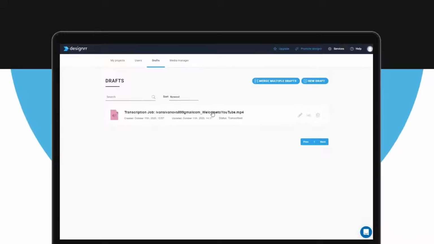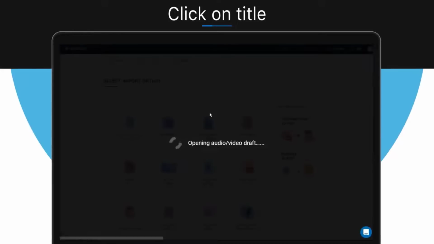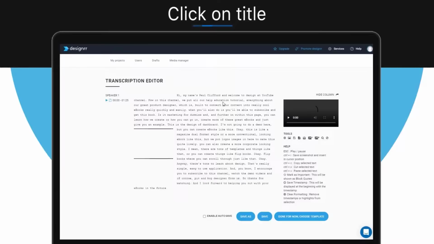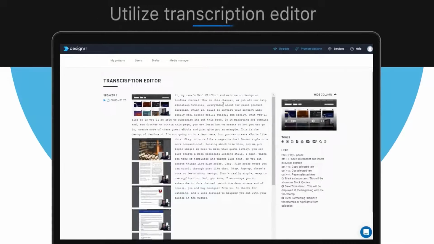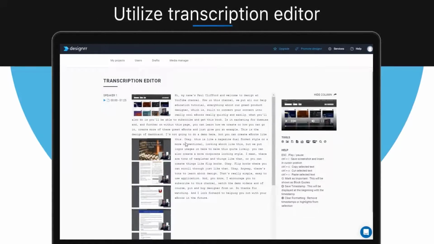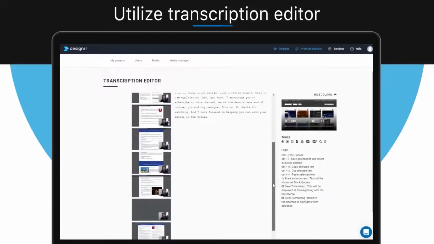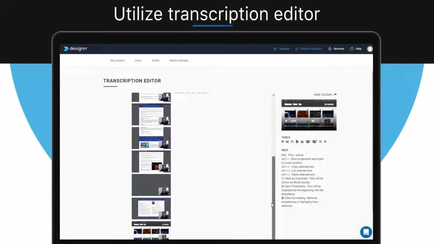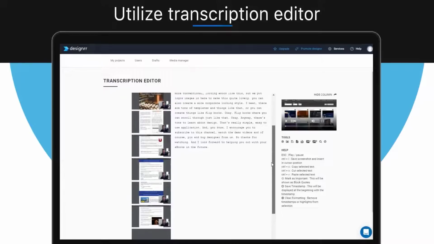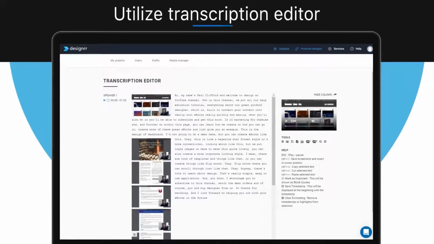In order to use the transcription editor, simply click on the video title in the drafts. The transcription editor then opens up, and it's the place where your video is transformed into the text and the images are linked into the transcript itself. You'll notice that Designrr has extracted screenshots from the video at each scene transition. If there is a screenshot missing that should be there, you can navigate to it by playing the video and inserting the screenshot whenever you see the cursor.